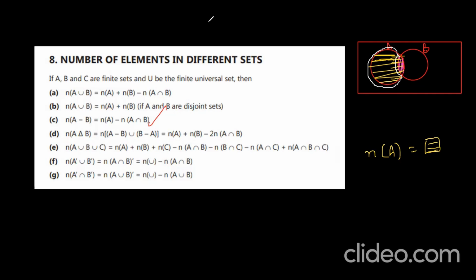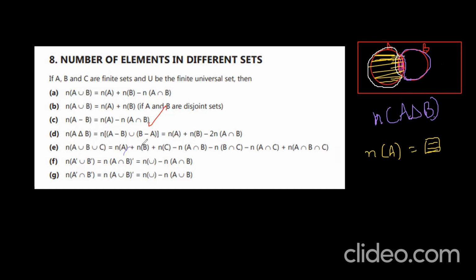Otherwise, I will go with blue. This is my N of B minus A. N of A minus B is this. If I make the union of these two, I am getting N of A delta B.